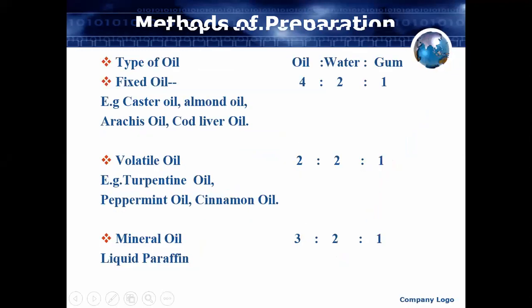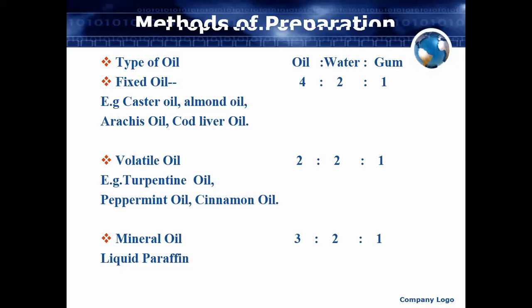Now, sometimes depending on your type of oil, the proportion may change. Suppose you want to use a fixed oil, like castor oil, almond oil, arachis oil, cod liver oil. This is the category of fixed oils: castor oil, almond oil, and arachis oil. So in this case, we have to take 4 parts of oil, then 2 parts of water, and 1 part of the gum. So this is the proportion for oil, water, and gum when we are using the fixed oil.